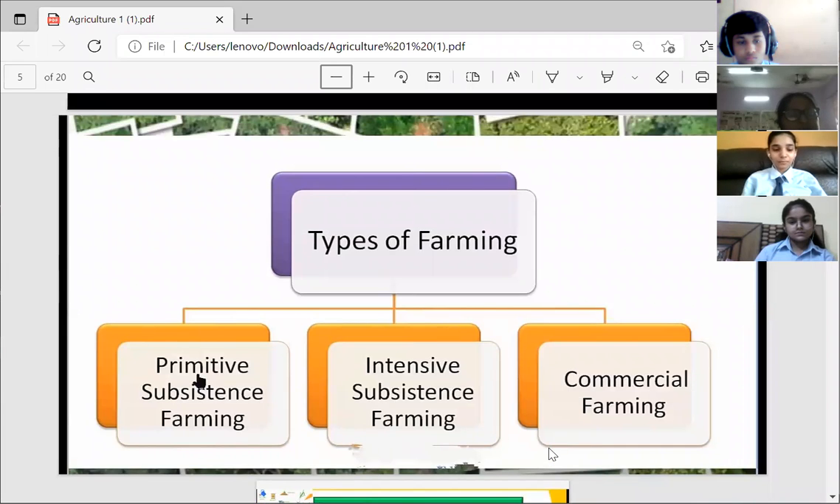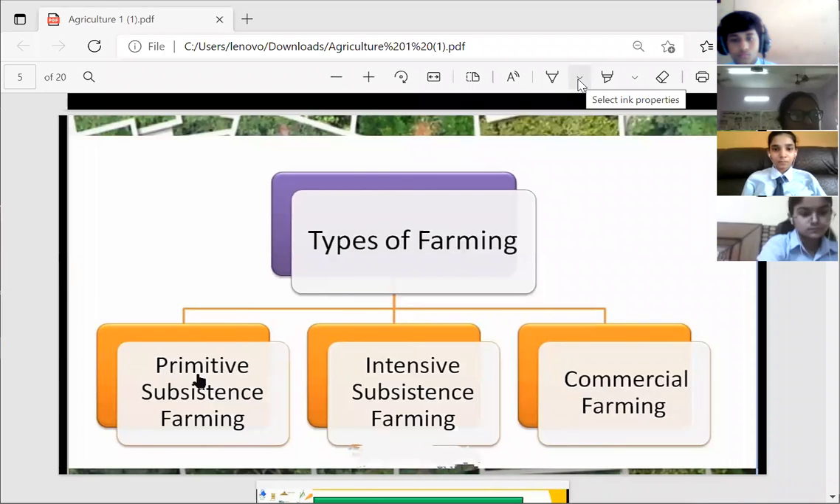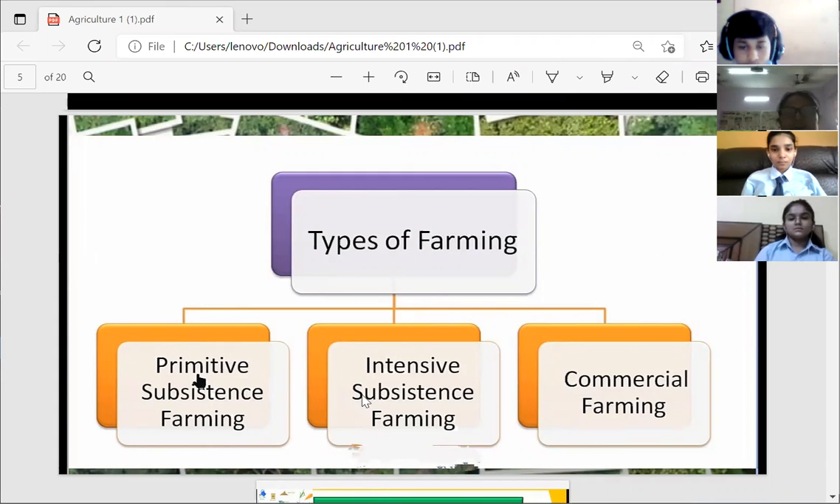So with the introduction of machines, different types of chemical fertilizers and research for better farming techniques, farming methods in India have changed over a lot of years. Accordingly, we have three types of farming practice: primitive subsistence farming, intensive subsistence farming, and commercial farming. Now we will study about them in detail one by one.